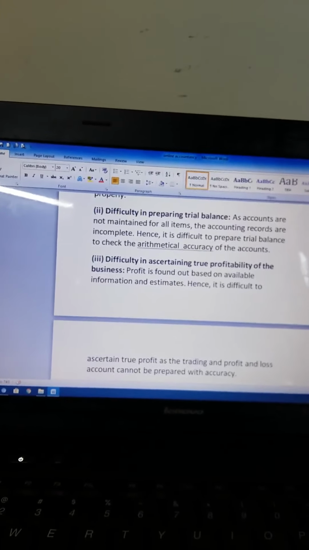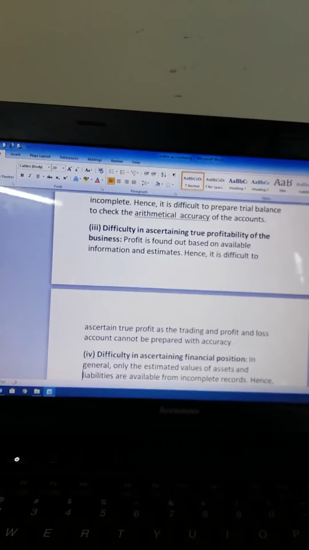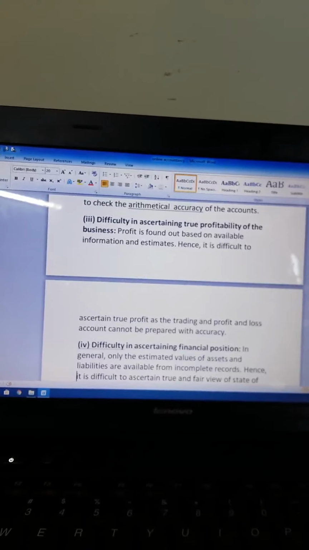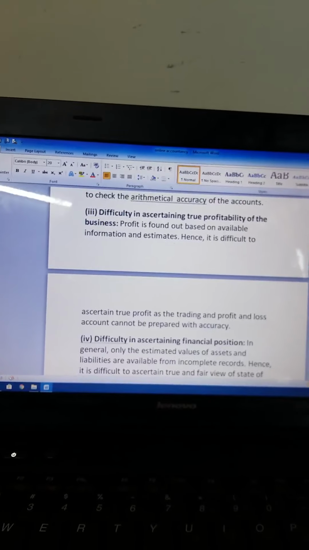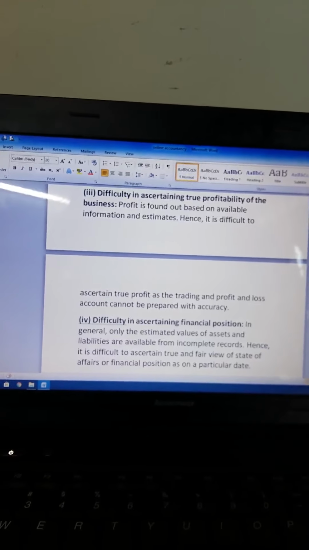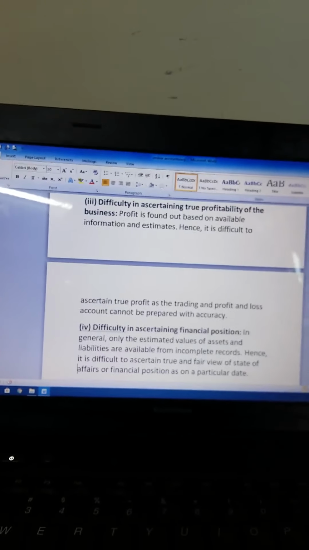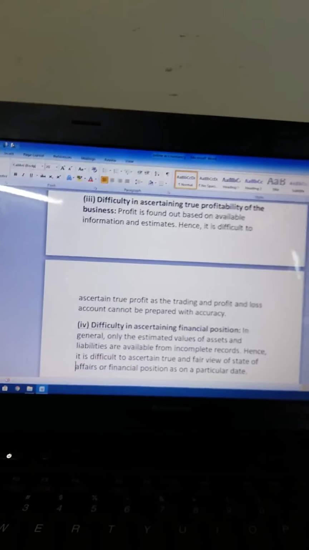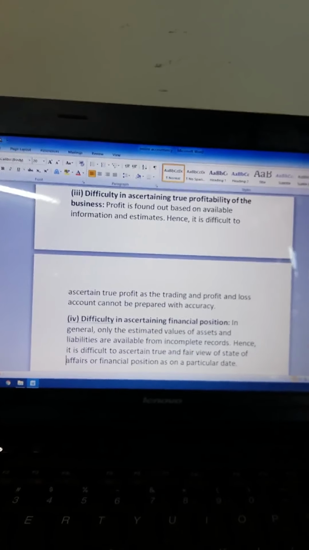But in this case, it is very difficult to prepare a trial balance to check the arithmetical accuracy of the accounts. Third one is difficulty in ascertaining the true profitability of the business. Profit is found out based on available information and estimates. Hence, it is very difficult to ascertain true profit as the trading and profit and loss account cannot be prepared with accuracy. If you want to prepare a profit and loss account, we need all the information. We already saw that only personal and cash accounts are maintained, and we do not maintain nominal and real accounts. So it is very difficult to find out the profitability of the business.